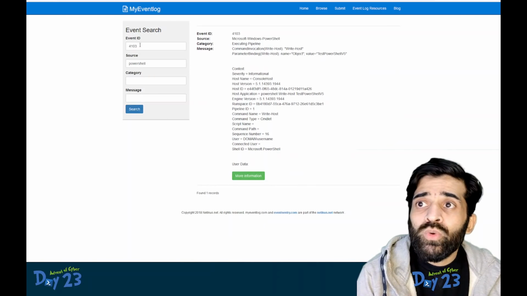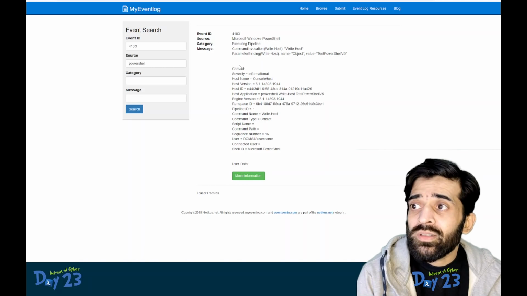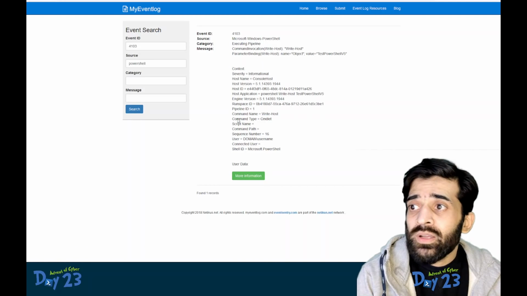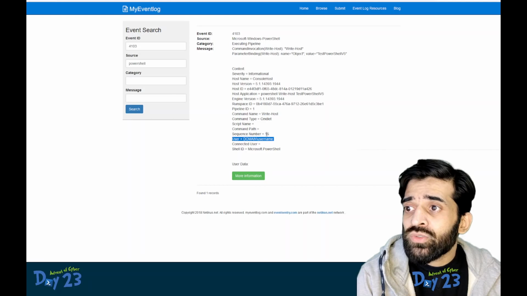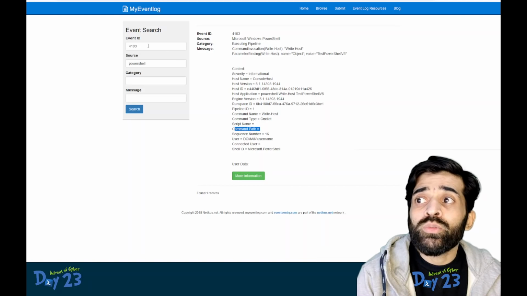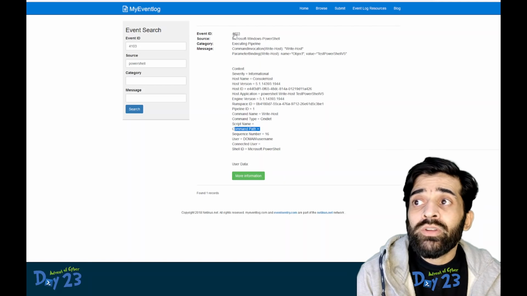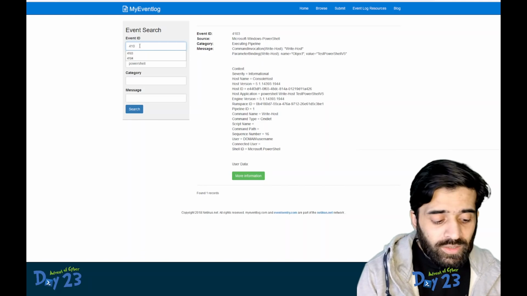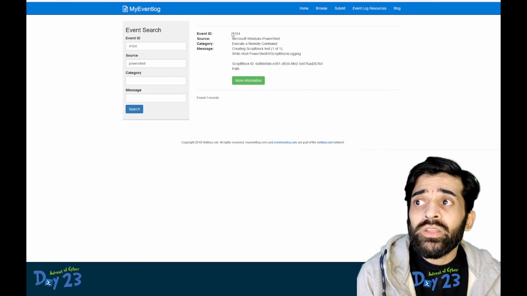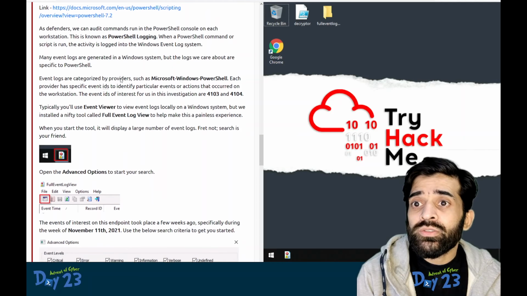So we will be looking into 4103, and what information this event ID gives us is the user data, user information, the command path, and other related information. This is related to module execution. Whenever we are executing a module, this event will be generated. Okay, let's look at 4104. Whenever we are executing a script, this event will be generated. So these two are the events that are of interest today.